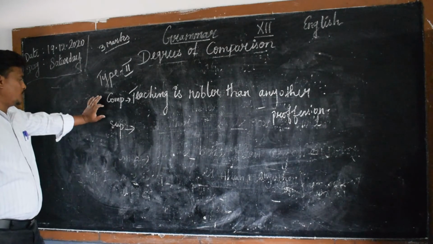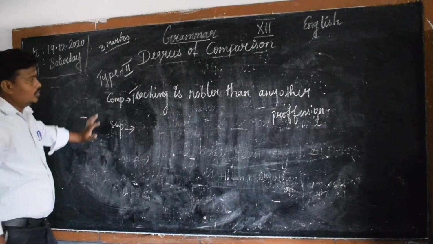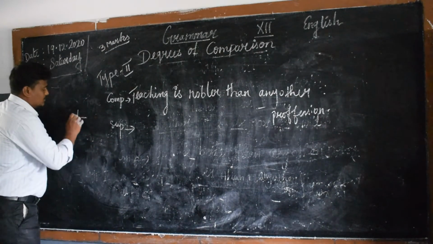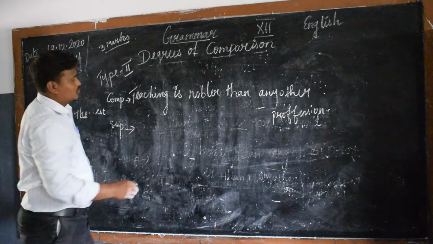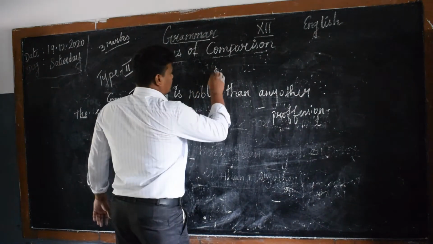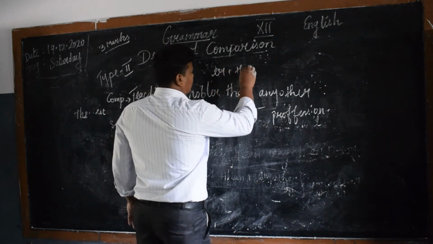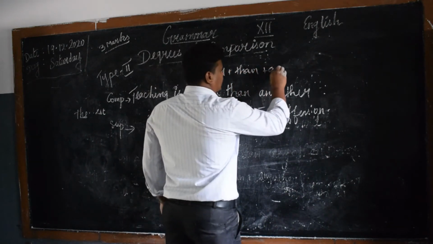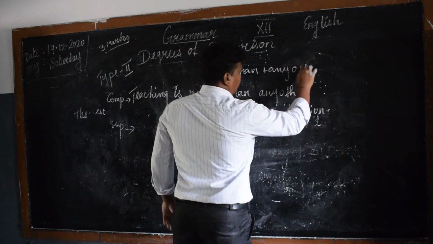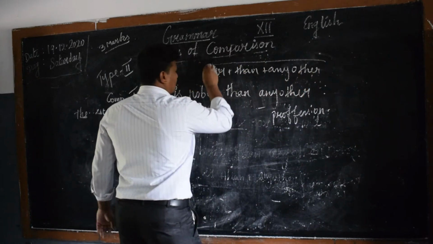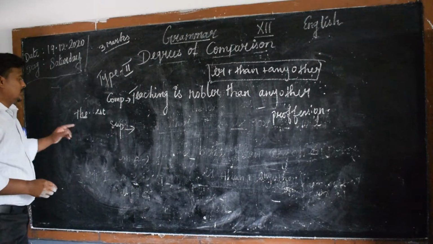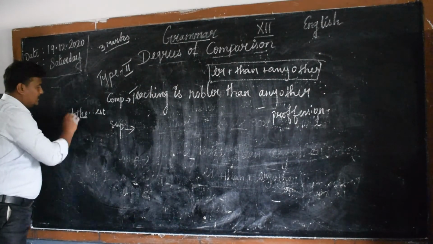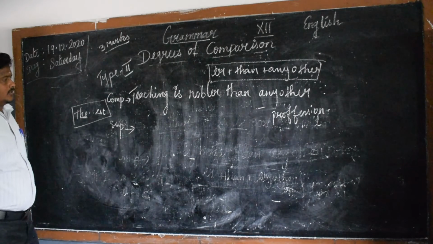So in comparative to superlative degree, what's the rule? Est, right? In comparative, er plus than plus any other. As per the rule, we have written everything correctly. Next, superlative: est. Try now.